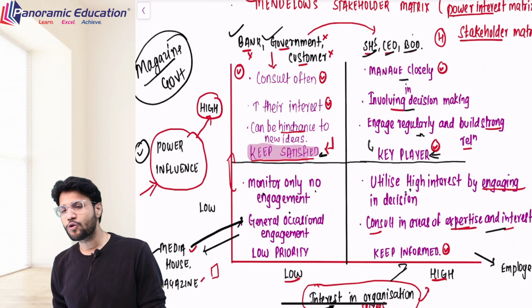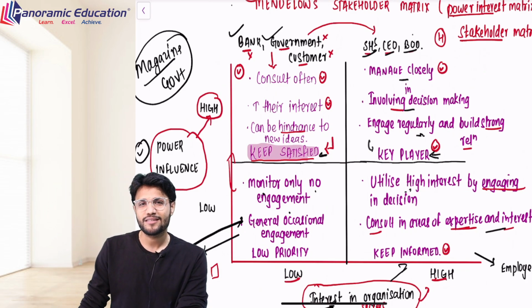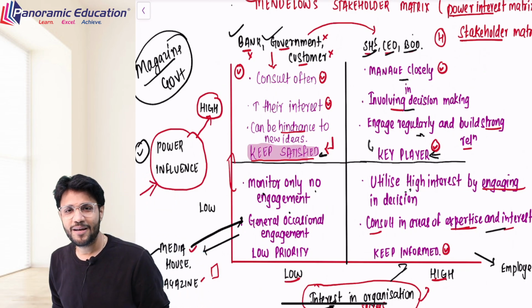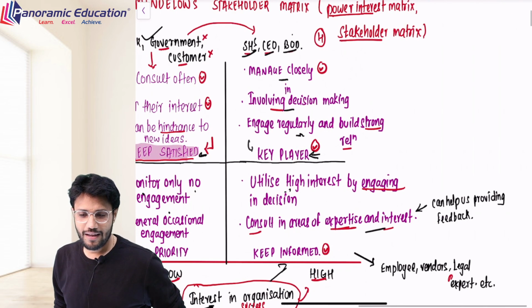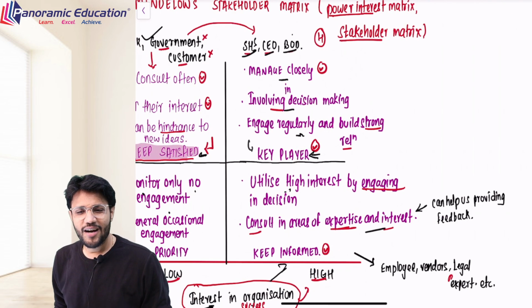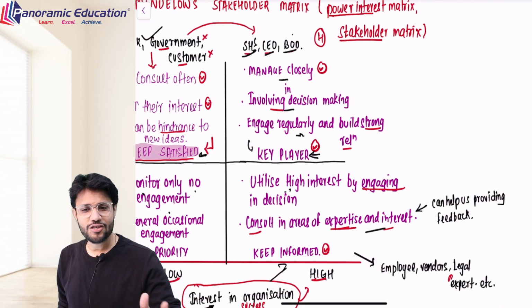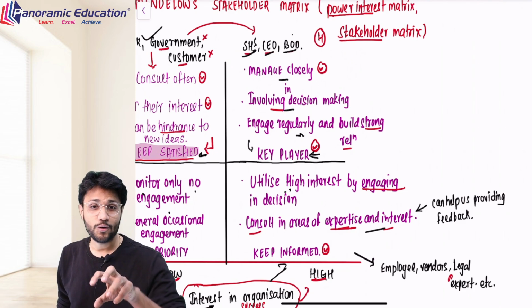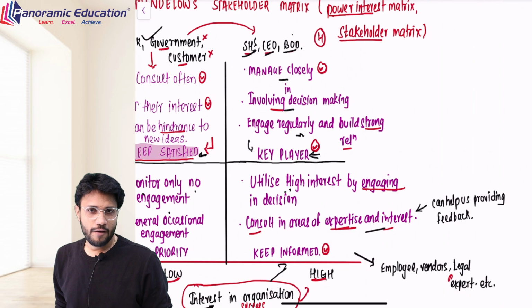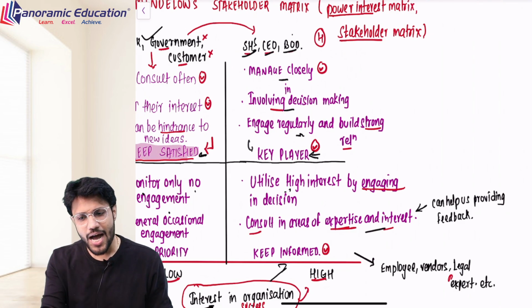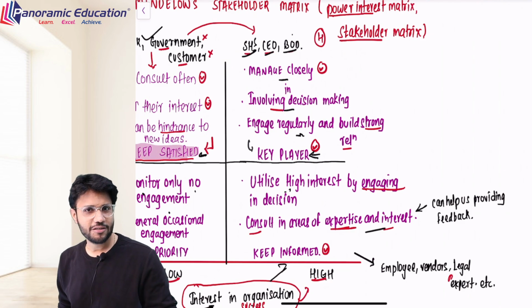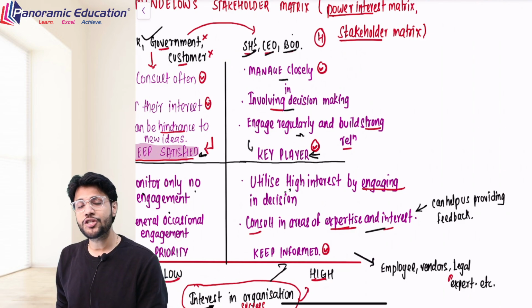And finally, the fourth one, who are highly interested in your success by default, but they are not holding that much power. For example, your employees, legal experts or vendors. Well, involve them also in decision making, utilize their key skills, utilize their key inputs in decision making. Where there is expertise or interest required, in such a case ask your employees, do you have any suggestions? Keep them informed, right? This helps us build a relationship with them also.